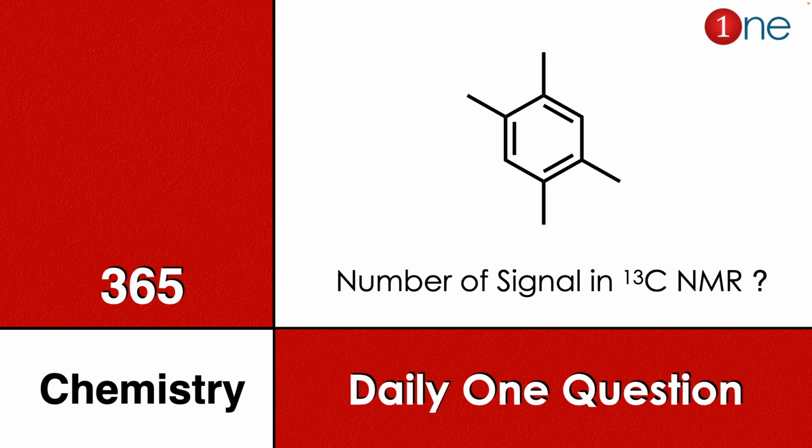Here tetraethylbenzene is given. You have to find how many signals the compound can give in the 13C NMR.